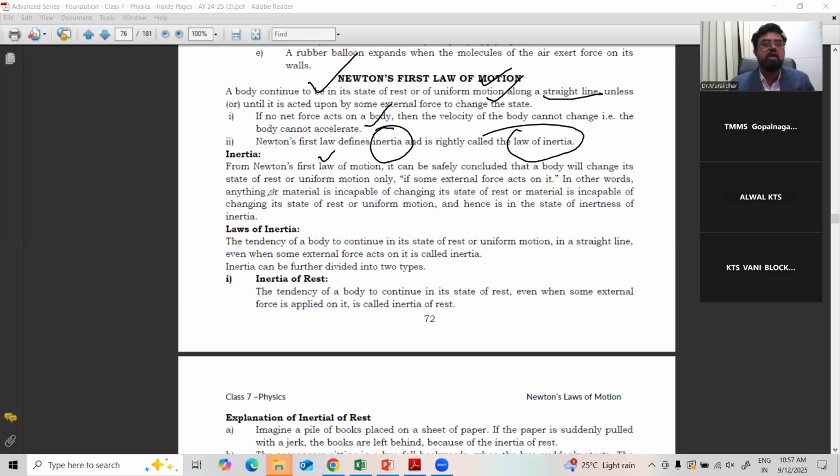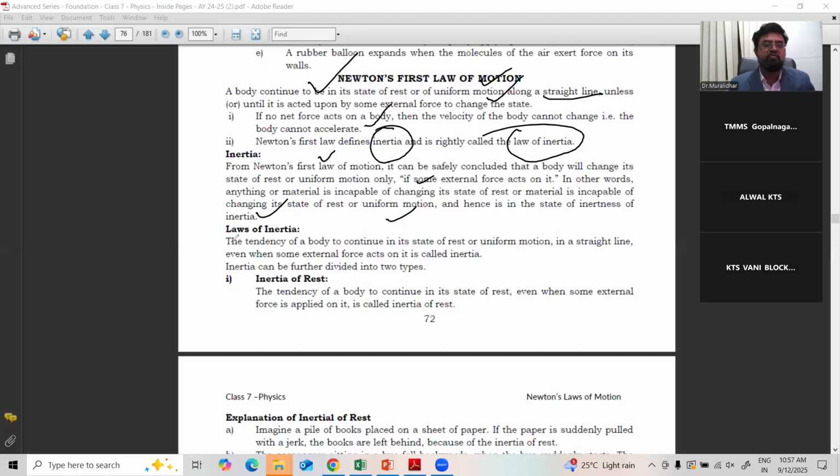In other words, a material is incapable of changing its state of rest or uniform motion by itself. Hence, this is a state of inertness, the inertia. No body can change its state of rest to motion or motion to rest unless an external force is applied. Such an inherent property of a body is called inertia.